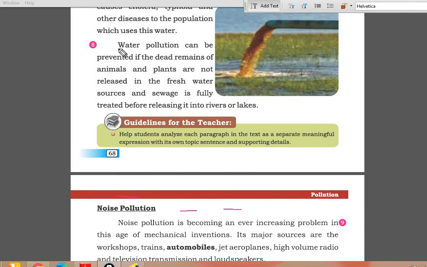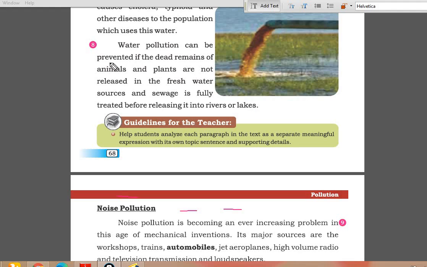Paragraph number 8. Water pollution can be prevented if the dead remains of animals and plants are not released in the freshwater sources and sewage is fully treated before releasing it into rivers or lakes.